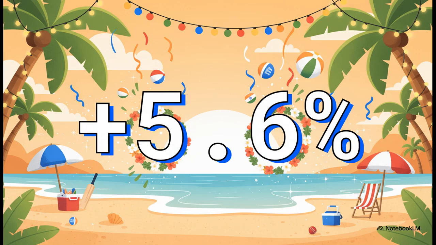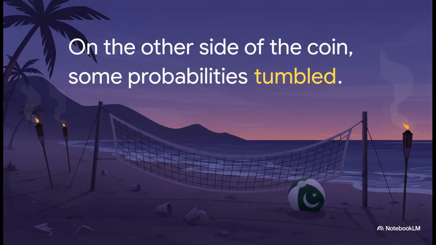I mean, think about that. A more than 5% swing for a huge final like this, all because of one other game. That's just wild. But it's a zero-sum game. If some odds go up, others have to go down. So let's look at the other side of the coin, where some probabilities really took a nosedive.